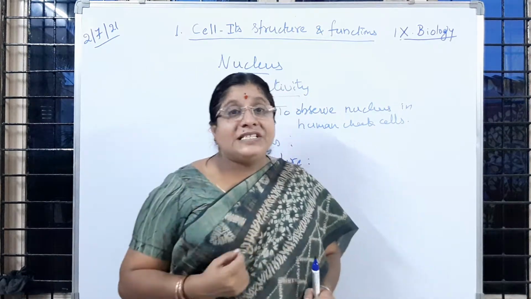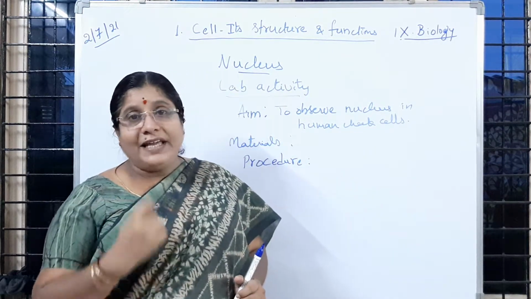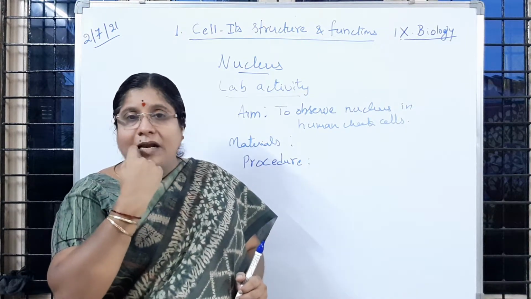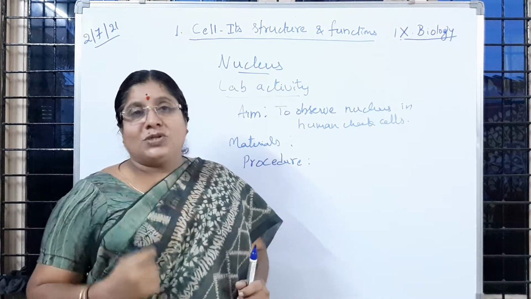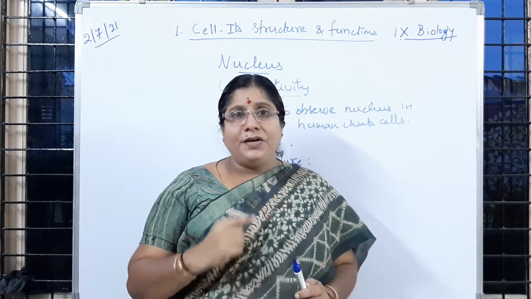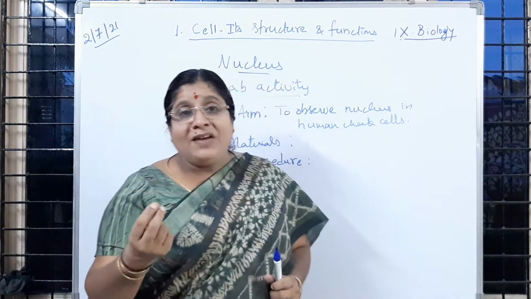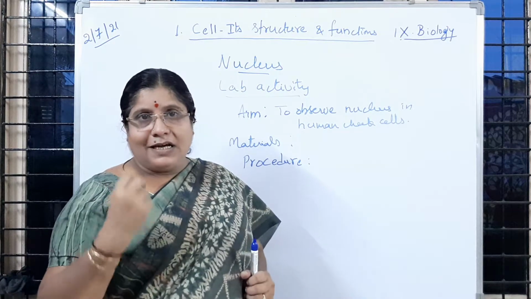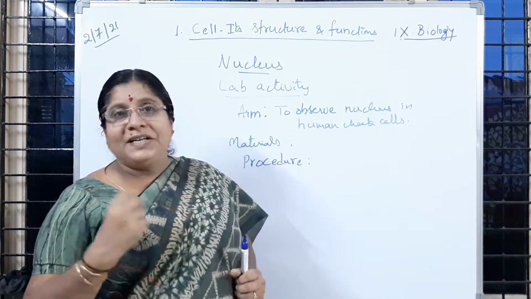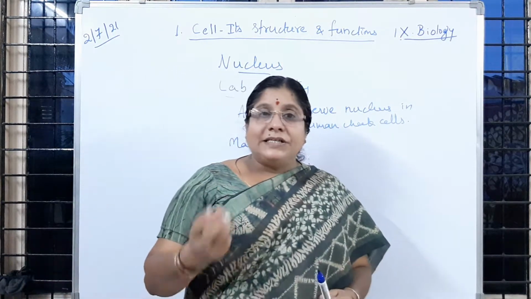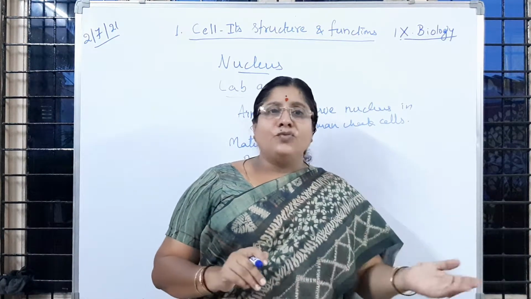Then with the help of an ice cream stick, carefully we have to scratch the buccal mucosa. Is it clear to you? Gently we have to scratch. Then that scraping collected on the ice cream stick is transferred to the watch glass.